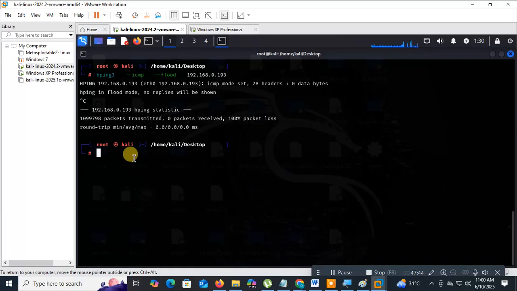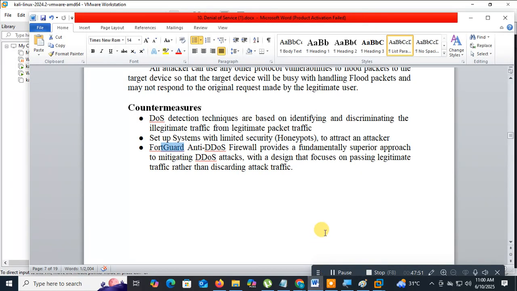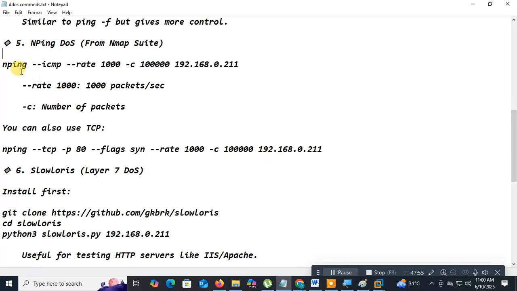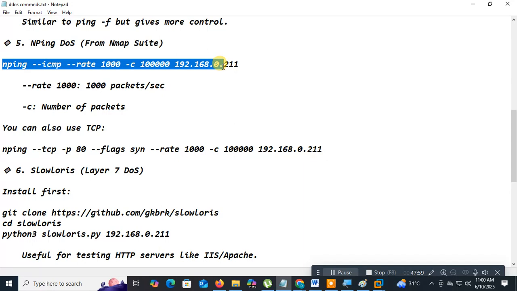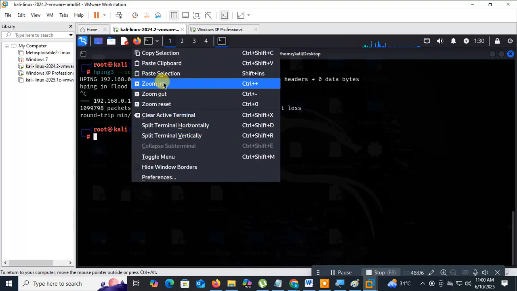So now here we'll use nmap, that is nping. Use this one. So we'll use this tool.